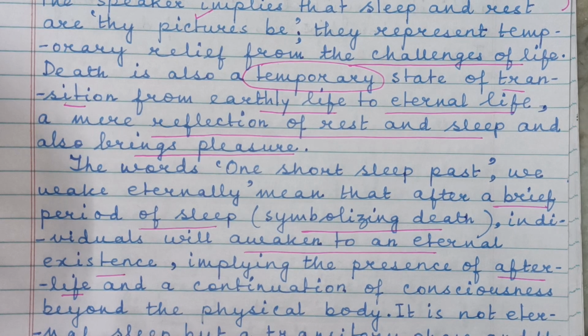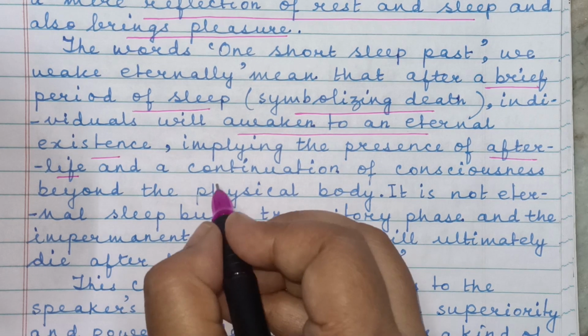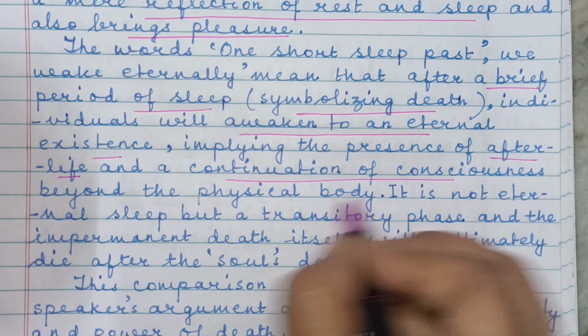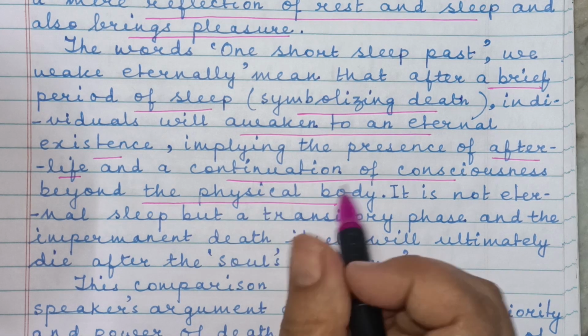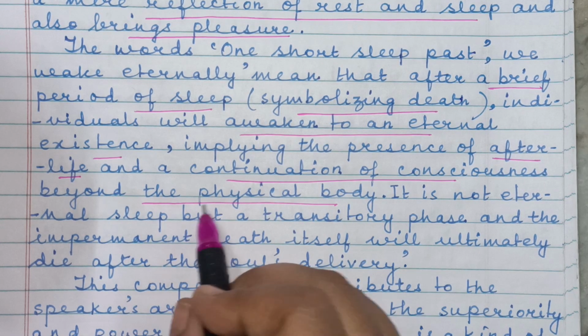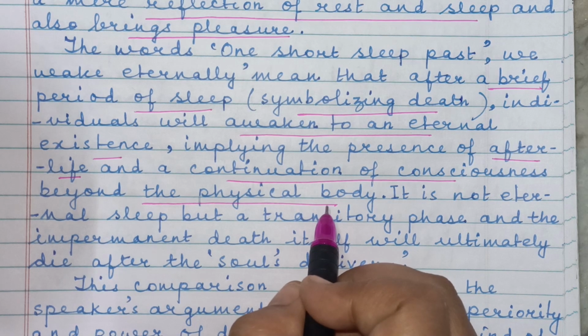The concept of afterlife is important in this poem, and a continuation of consciousness beyond the physical body, that is the immortality of the soul.